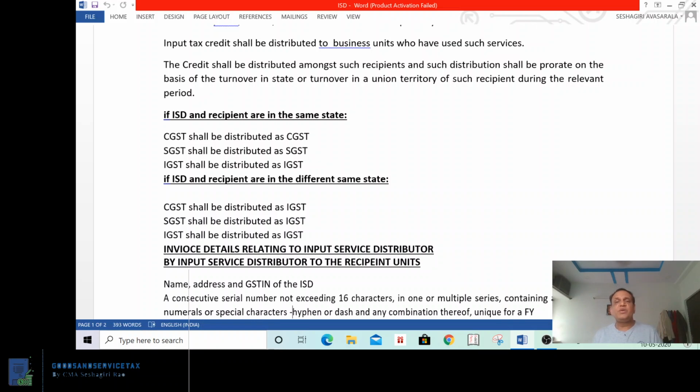If the recipient unit and ISD are in the same state, then CGST credit shall be passed as CGST, SGST credit shall be passed as SGST, IGST credit shall be passed as IGST. Then next one.